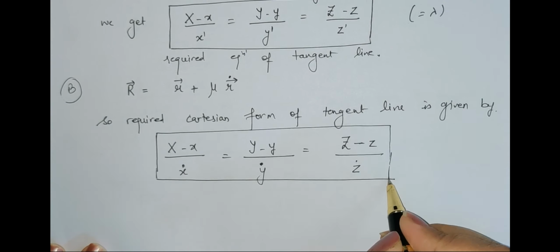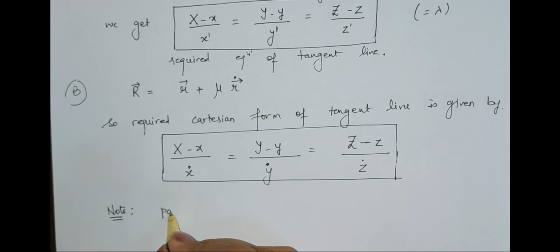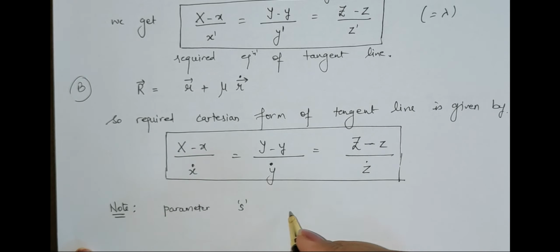And one more point to be noted over here: whenever we are differentiating with respect to s, meaning our parameter is s, in that case x dash, y dash, and z dash are all direction cosines. Let me write it. These are all direction cosines of the given tangent line.